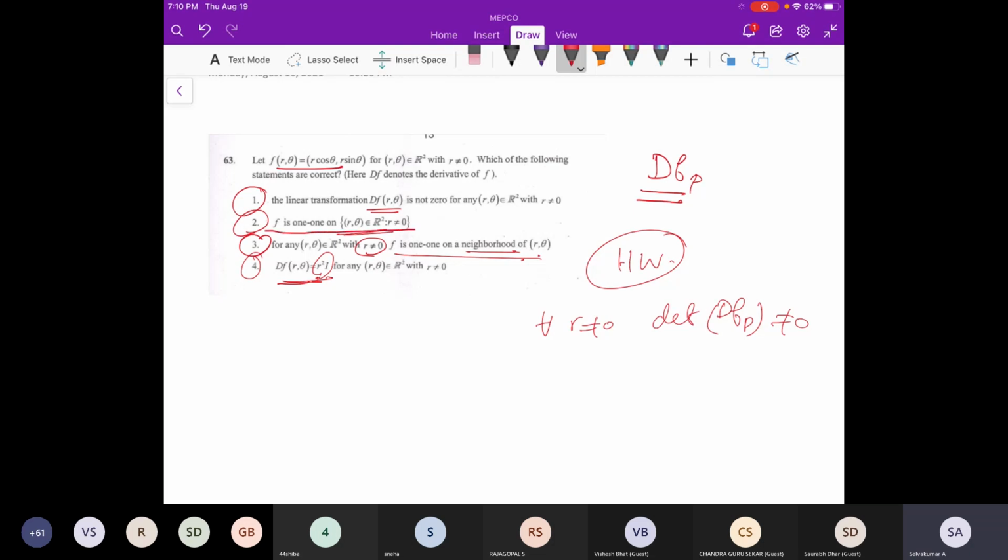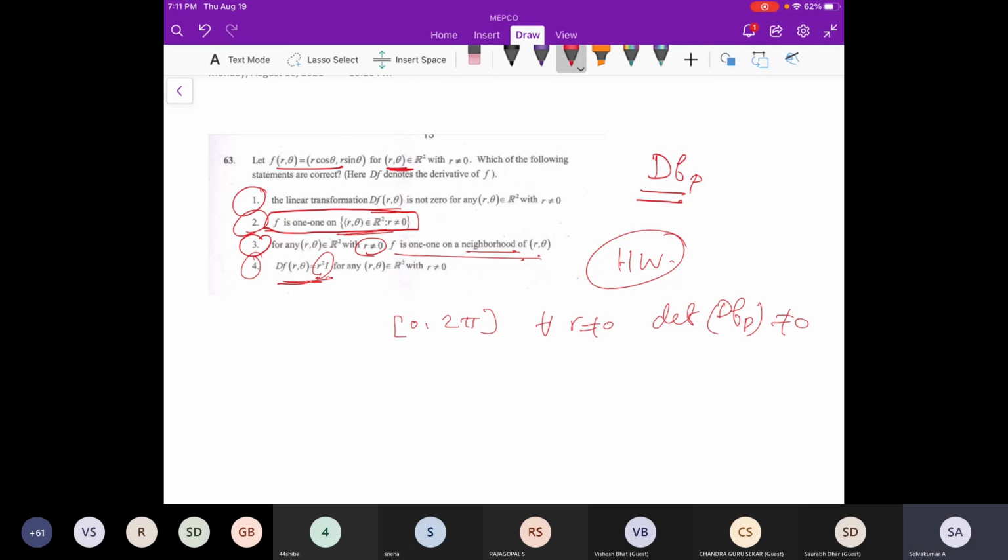And this one is also a global one-to-one statement they have given. Actually they have given cos theta, sin theta, where you can use the theta coordinate in 0 to 2 pi, right? But here they are giving full freedom: theta can be in R. So that fact you have to use to reduce that. So you think about it. Otherwise you can ask in the WhatsApp group. Is that clear? I have said how to do everything.